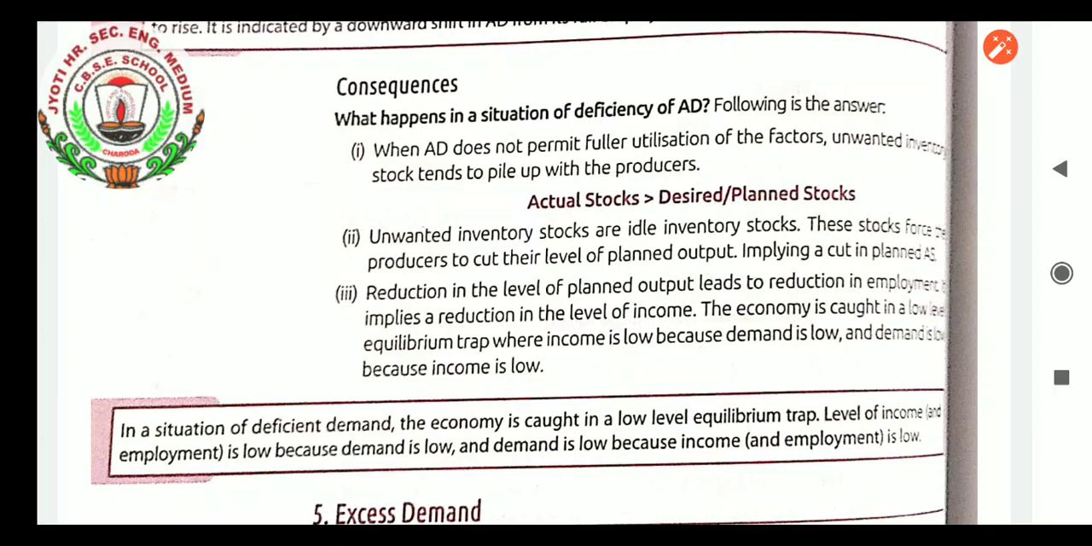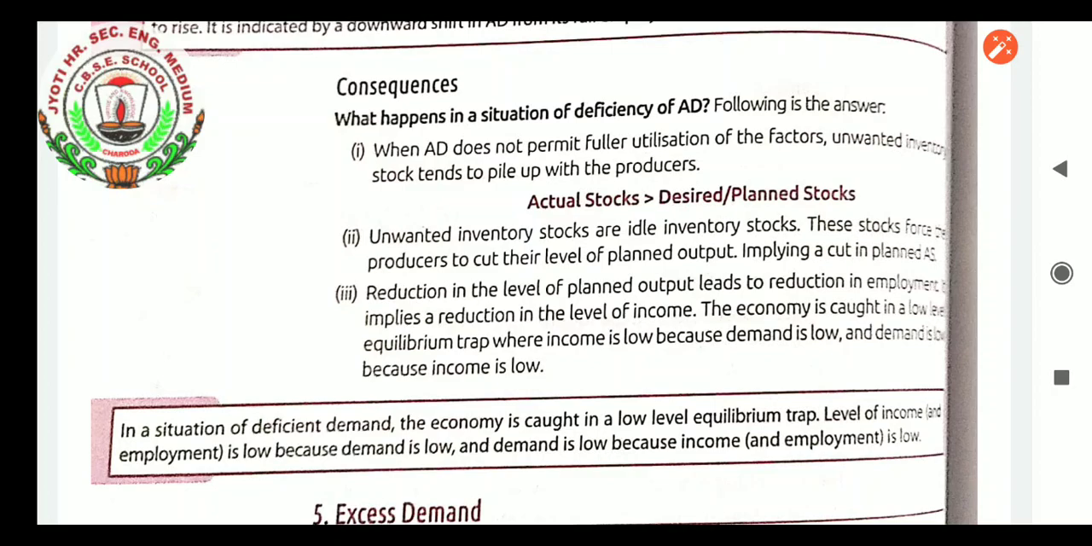Now we will move to the consequences, the result and the outcome. What happens in a situation of deficiency of aggregate demand? Falling is the answer word. When aggregate demand does not permit fuller utilization of the factors, unwanted inventory stock tends to pile up with the producer. Definitely in this situation aggregate demand is less than aggregate supply. It means that if aggregate supply is more, the goods with the producer are more and the stock is overcrowded.